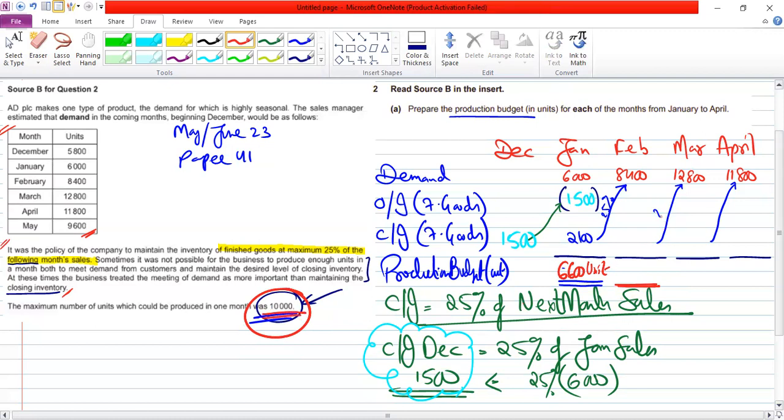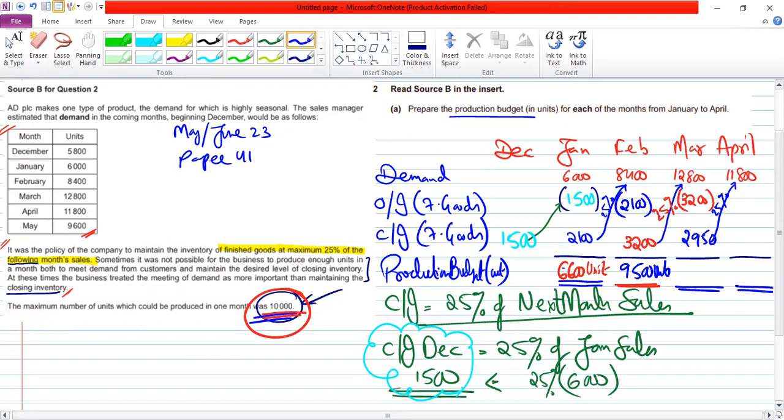What is the February one? The 25% is 3,200. 3,200, this one and that one. Correct, closing and opening. And this 2,100 is the closing, so it's going to be the opening here. Am I right? Yes, 9,500 is the total. 9,500, we are okay, no problems, because we are under the restrictions. The next one, 2,950.